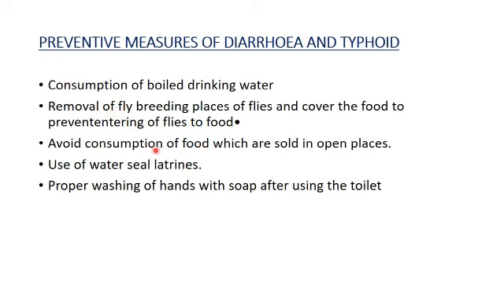Avoid consumption of food sold in open places, because flies may come and affect that food. Use water-seal latrines, and wash hands properly with soap after using the toilet. So these are the preventive measures of diarrhea and typhoid.